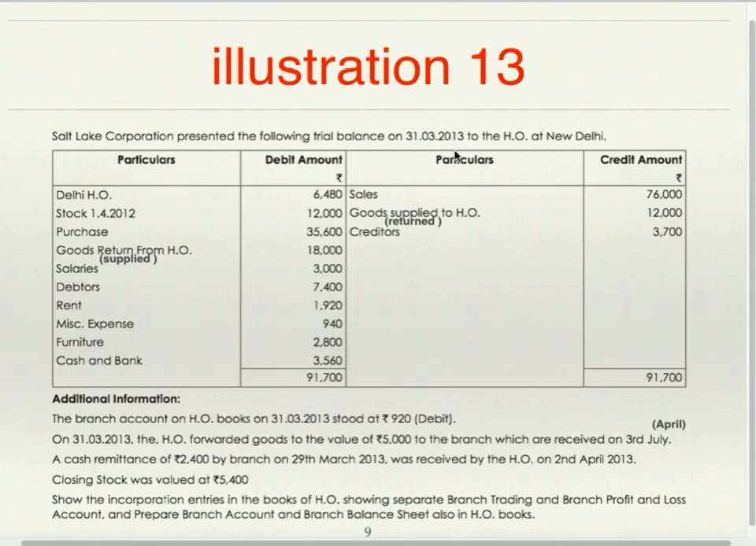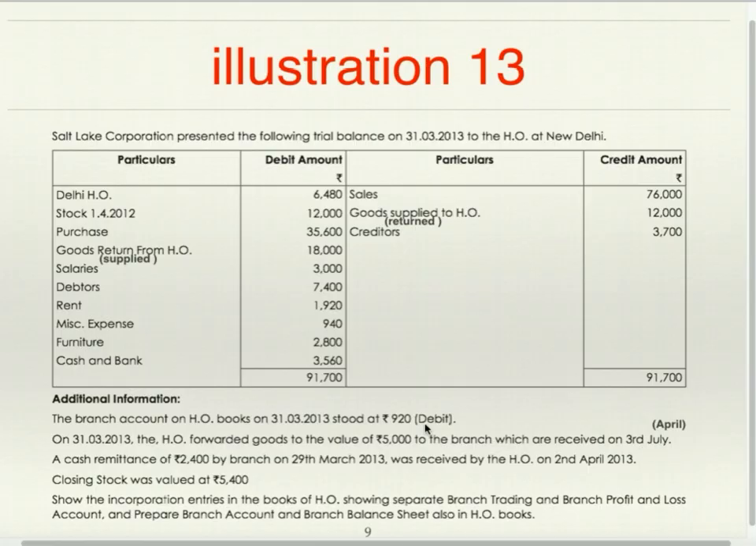As on 31st March 13, this is the branch trial balance. In the books of branch, head office account is showing 6480 debit balance, whereas branch account in the books of head office as on 31st March 13 is showing 920 debit balance. This is not matching, 6480 and 920. On 31st March 13, the head office forwarded goods to the value of 5000 to branch, which are received on 3rd July. Head office transferred goods to branch, but branch has received it on 3rd of July.